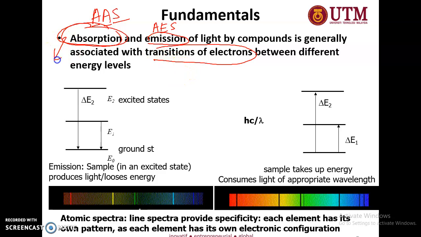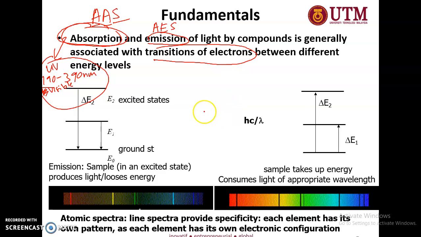So in AAS, the radiation is usually in the UV range. Again, the UV range is between 190 to 390 nanometer, right? And we also have visible. Okay, so it can excite with the bombardment of the radiation, be it from a halogen lamp, a tungsten lamp, or even a hollow cathode lamp that is more sophisticated. High energy, very high energy, to excite from ground state to excited state.